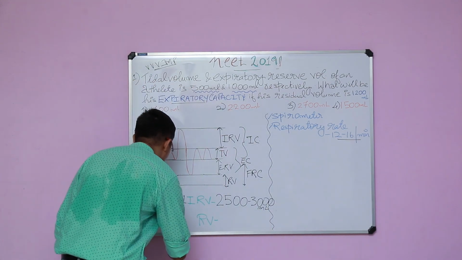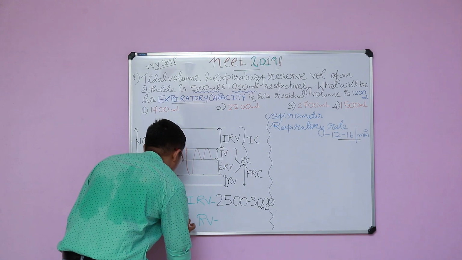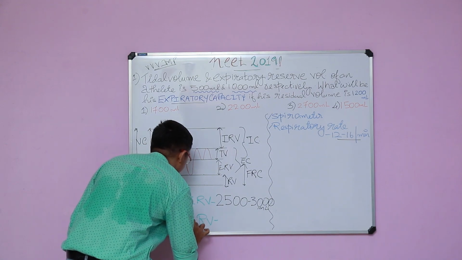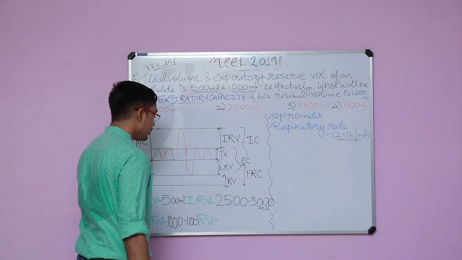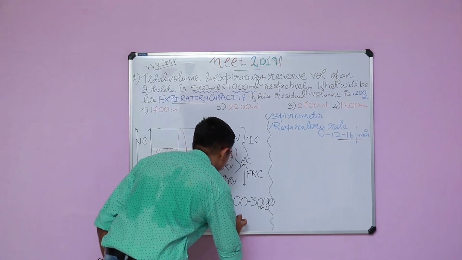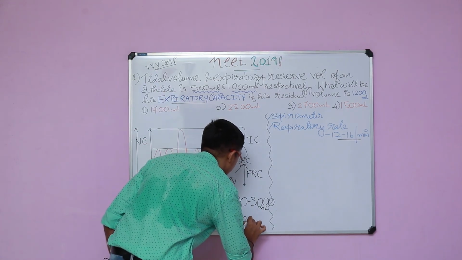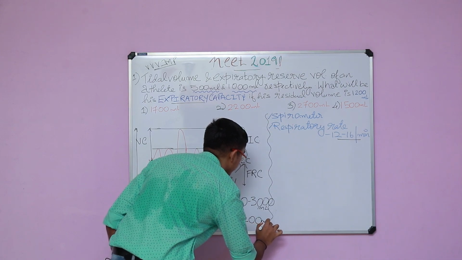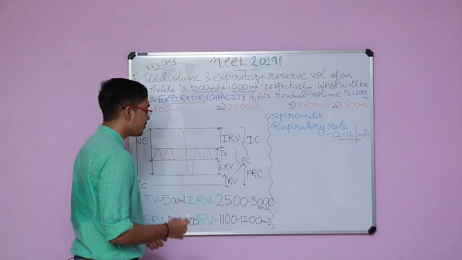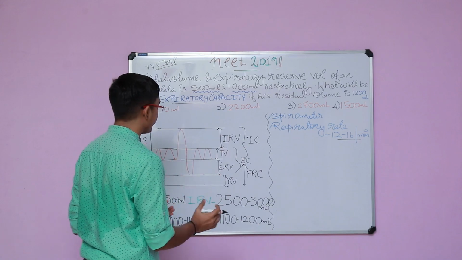Expiratory reserve volume is 1000 to 1100 ml, and residual volume is 1100 to 1200 ml. So these things you need to know by heart. You cannot afford to forget this.